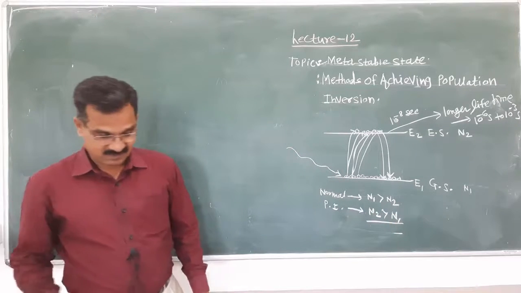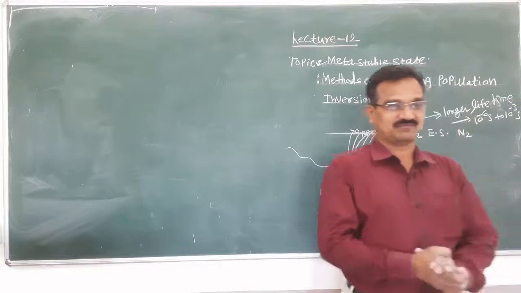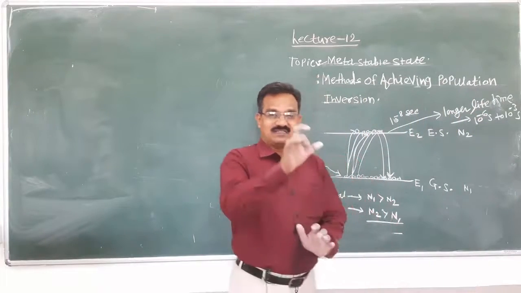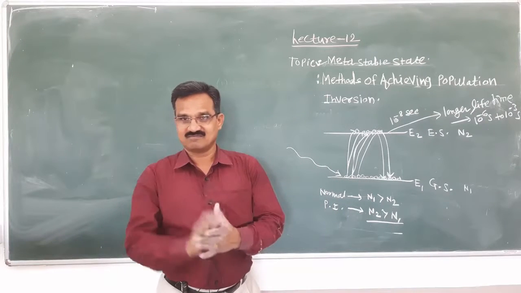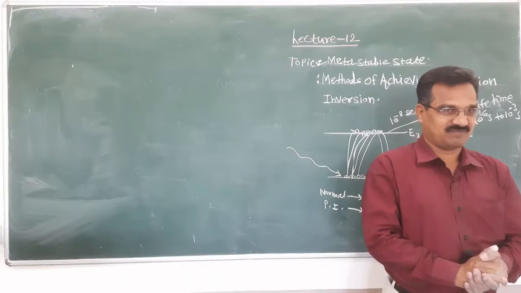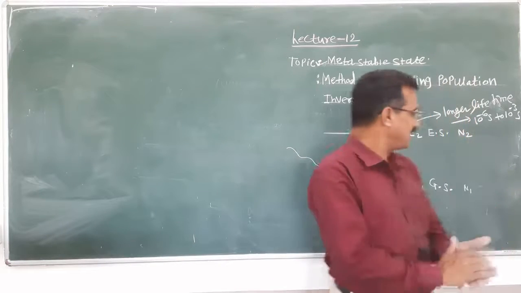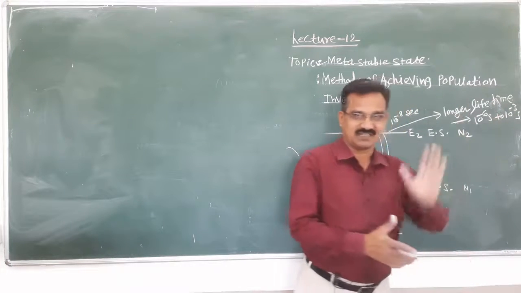It means that for achieving the population inversion condition, the excited state must be such that its lifetime is longer, and that lifetime is near about 10 raised to minus 6 to 10 raised to minus 3 second.